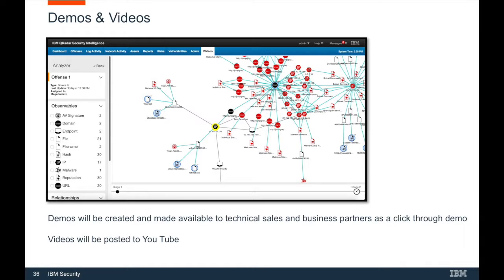Let me get logged back in here. I'm going to go through a couple of the demo use cases that will be available via the methods that Vijay just talked about: the click-through demo, the SkyTap portal for the active demo, and the walkthroughs that we have. Let me pull this back up.